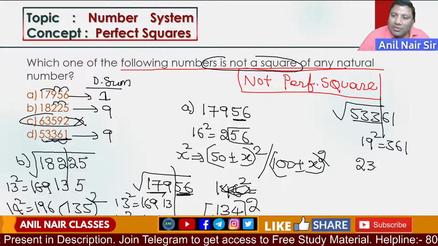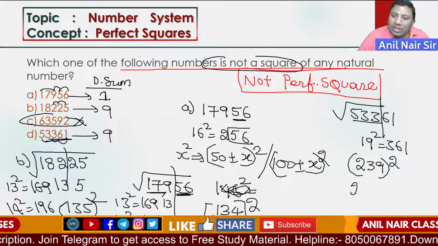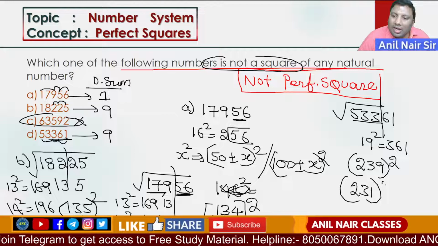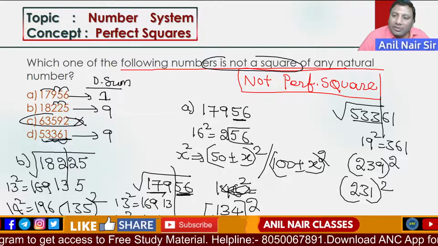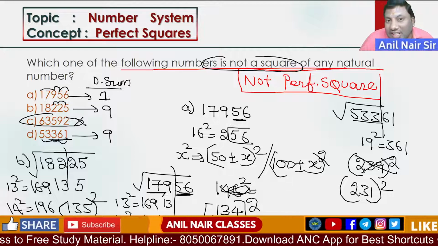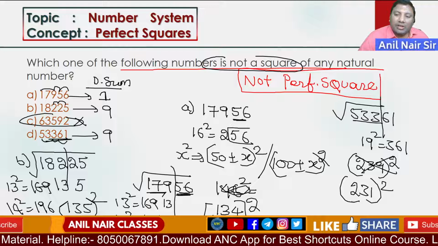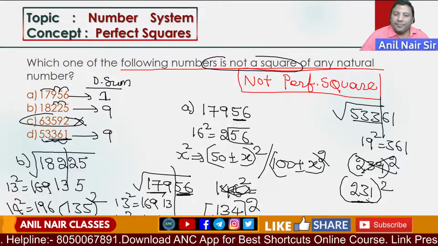So try it out with 239 square or 231 square. One should be helpful for your answer. Now if you see here, 239 square is not possible. 39 square is 11 less than 50, and 11 square is 121, so it is 231 square.